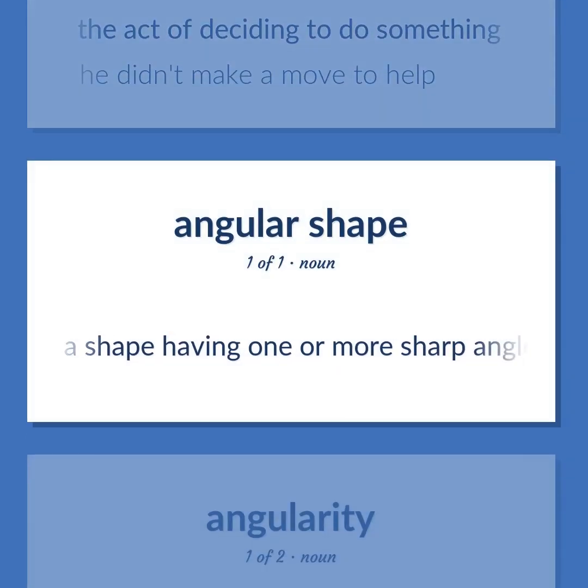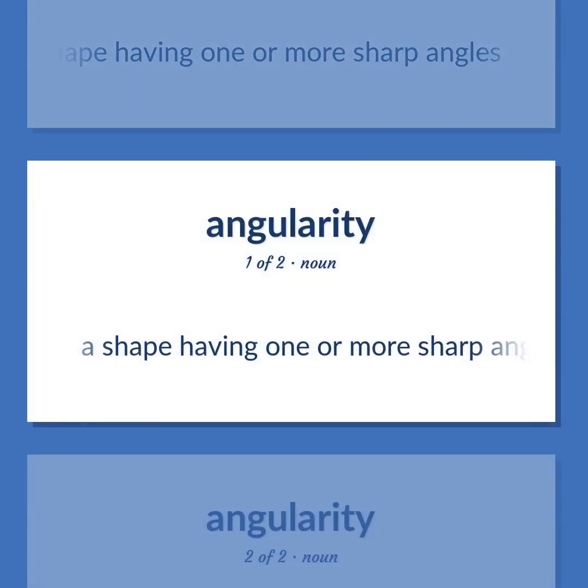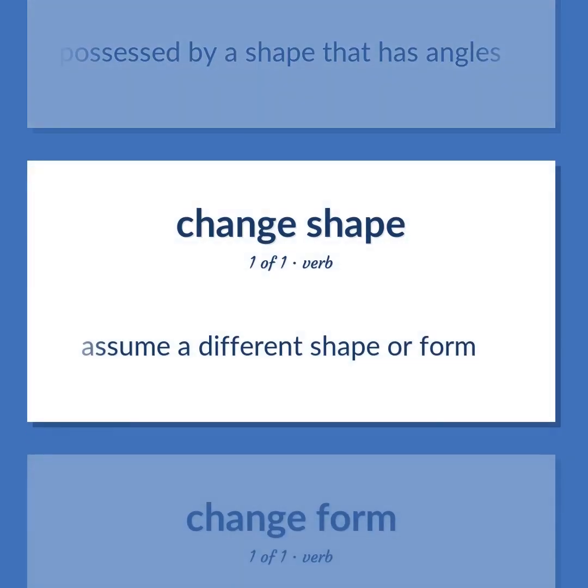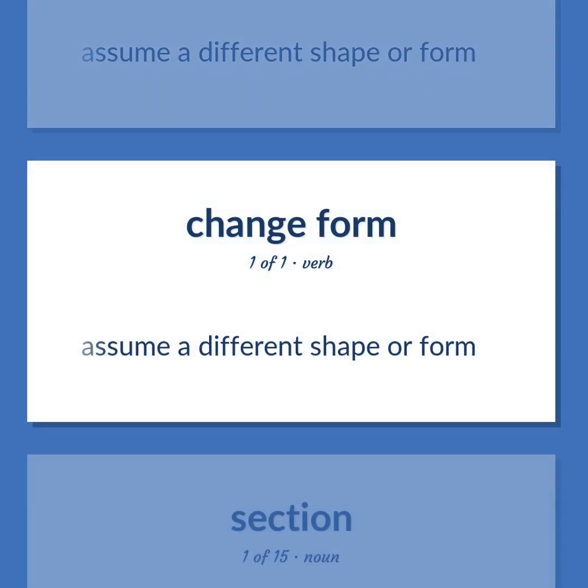A shape having one or more sharp angles. The property possessed by a shape that has angles. Assume a different shape or form.